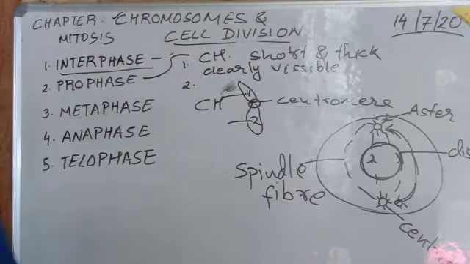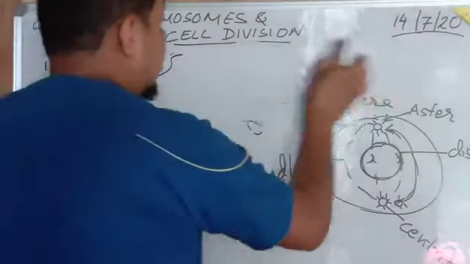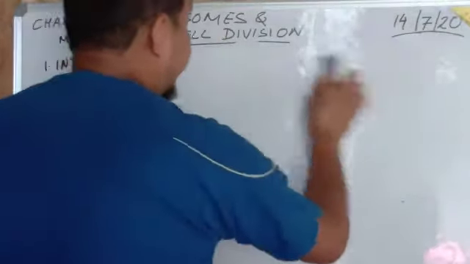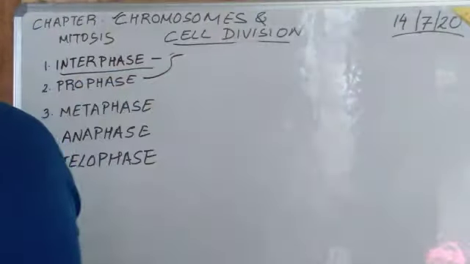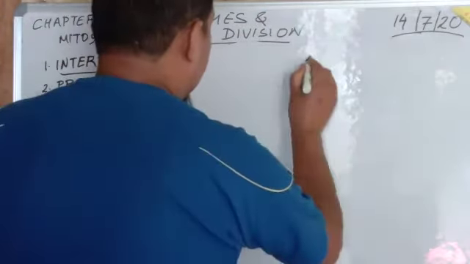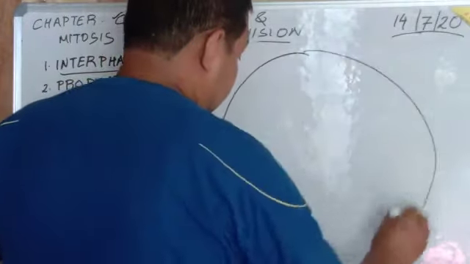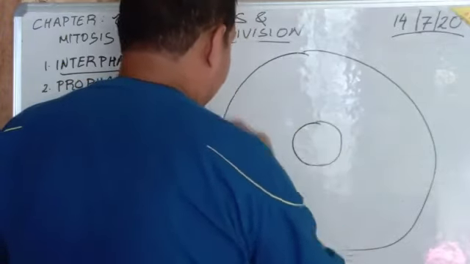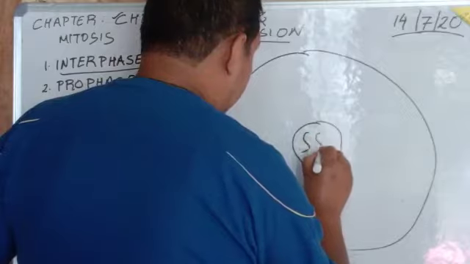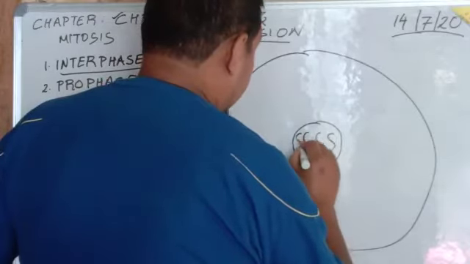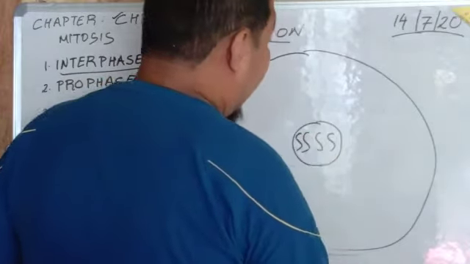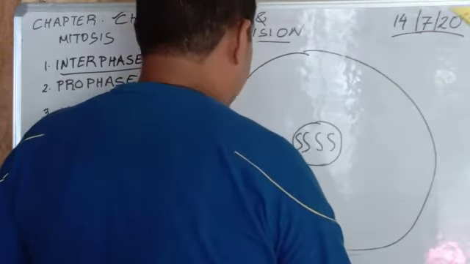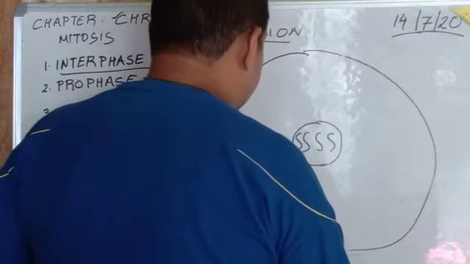Now we will see it in a diagrammatic form. What happens? If this is your cell and here is your nucleus, the chromosome becomes short and thick. What happens to the chromosome? It becomes short and thick. After it becomes short and thick, it will be clearly visible.